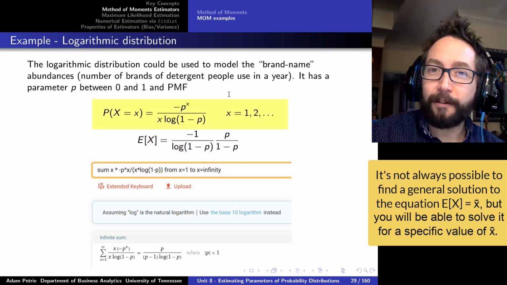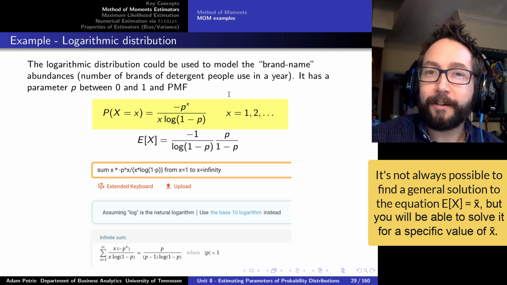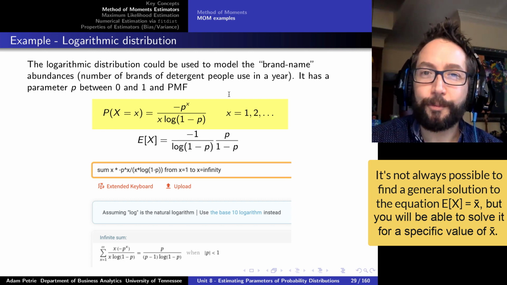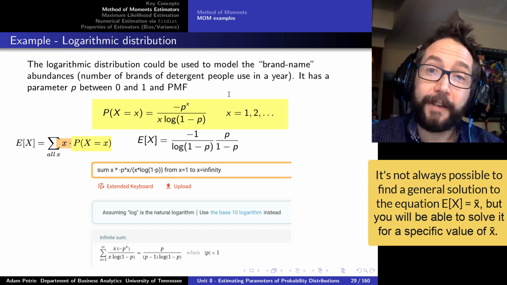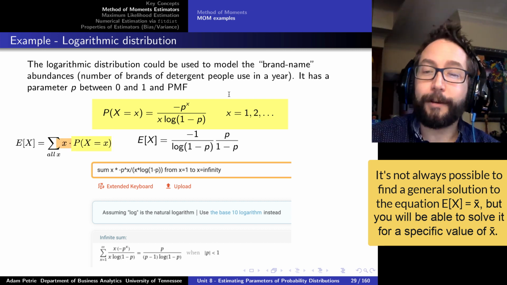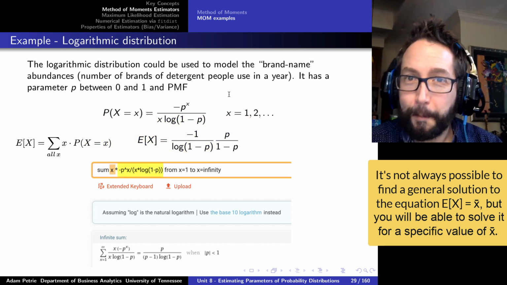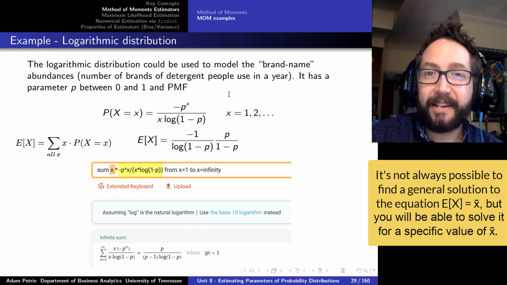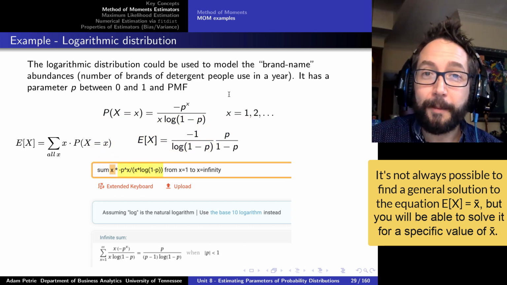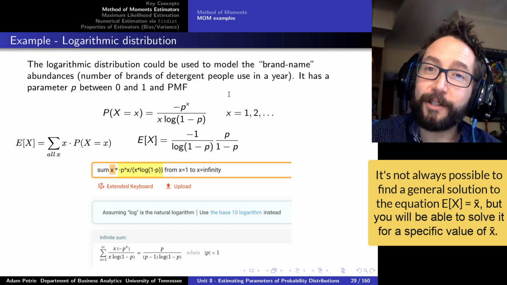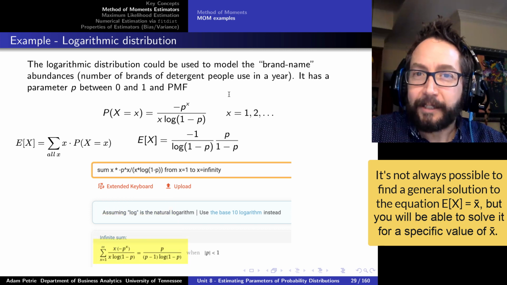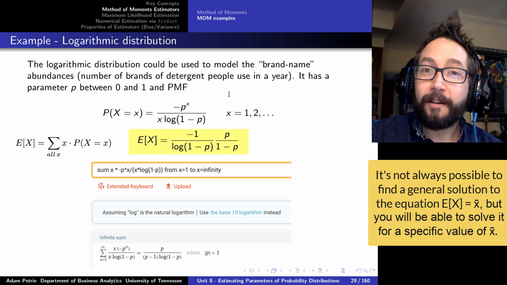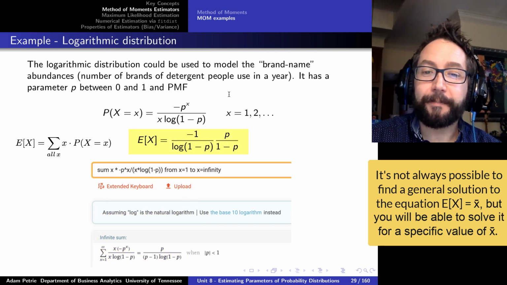So if I want to figure out the methods of moments estimator for the parameter of this probability distribution, it looks like the parameter is named p in this case, I need to figure out the expression for the expected value. So I can ask Wolfram Alpha to take the sum of x times my formula for the PMF over all the possible values of x that I can see from 1 up to infinity, and I get a relatively complicated looking expression for the average of the PMF.